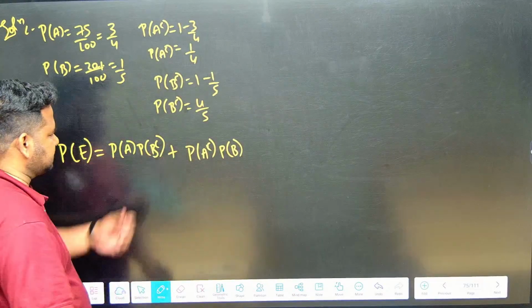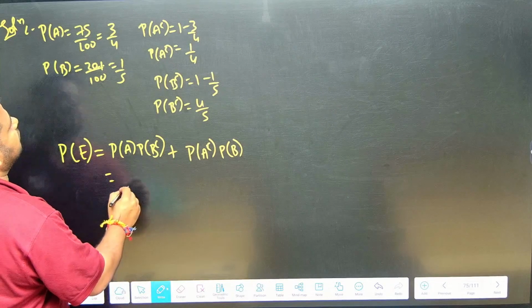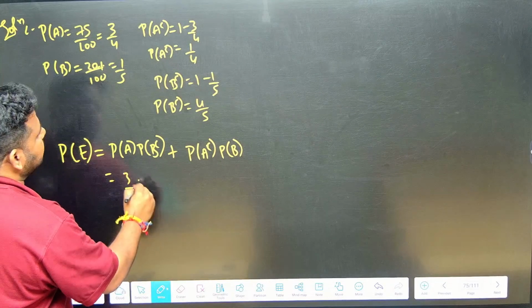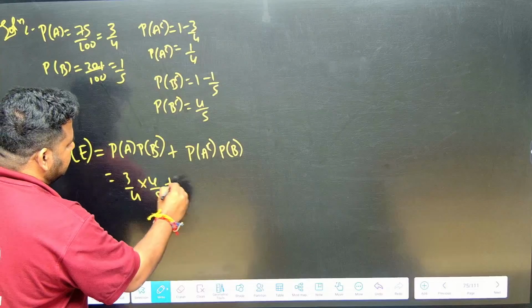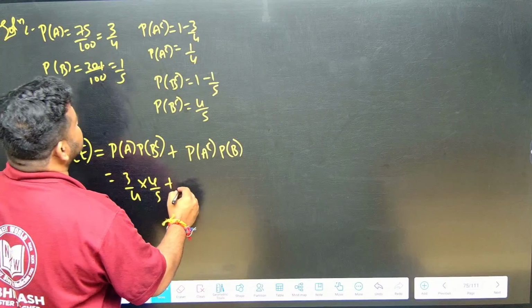R means what? It is plus. Directly I am writing, probability of A is what? A is 3 by 4. B complement is what? 4 by 5. Okay, probability of A complement is what? A complement is 1 by 4.